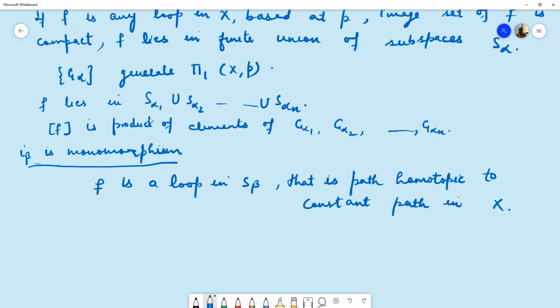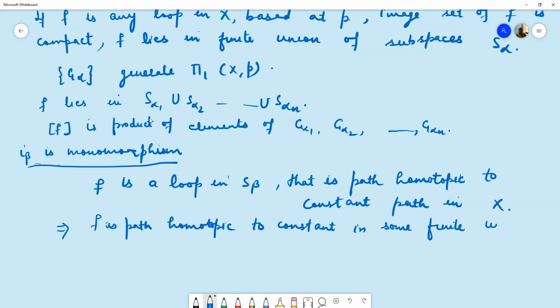In X. Now if f is path homotopic to a constant path in X, that means this homotopy lies in a finite number of subspaces S alphas. So f is path homotopic to constant in some finite union of spaces S alphas. So again we can apply the finite case.